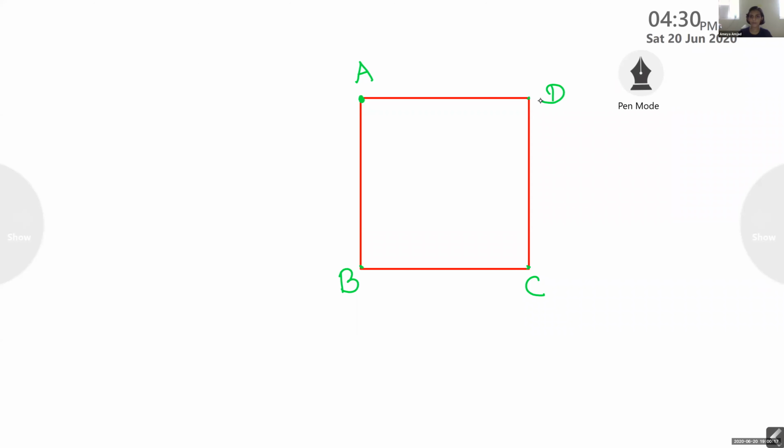Ma'am, I can't see the board. Ameya cannot see the board. Ameya, can you see the board? No, ma'am, it was the same thing. Ma'am, earlier you wrote some meaning of adjacent, and that's the same note here.